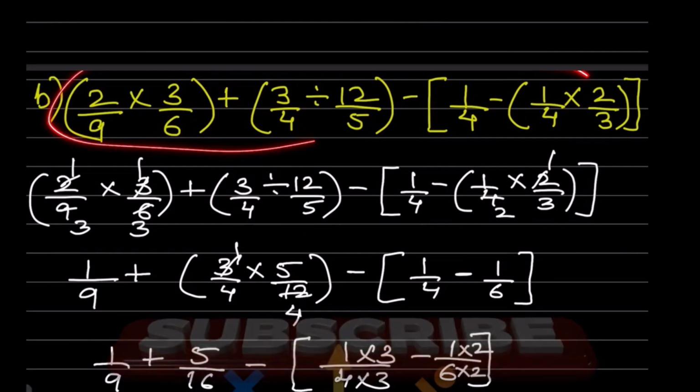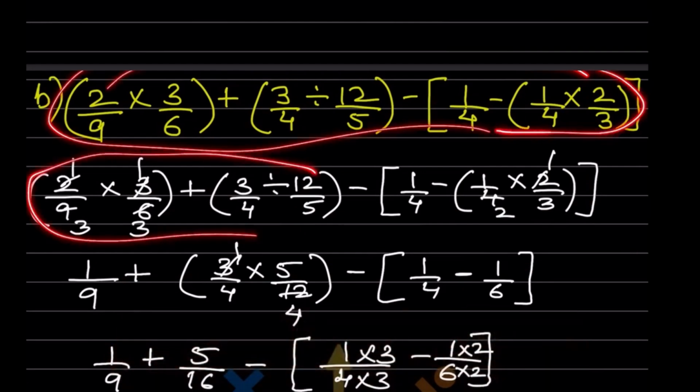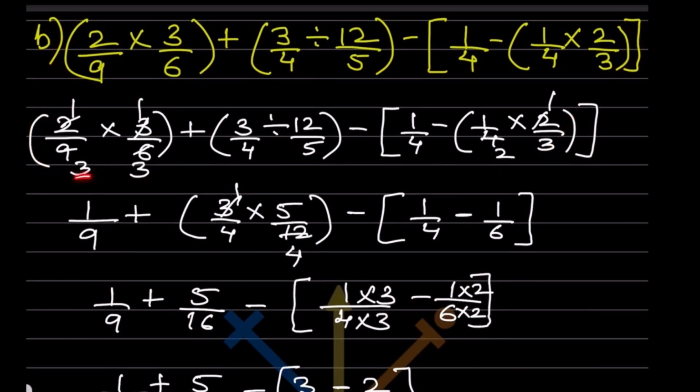So now again this is written over here. Now what you can do, you can take this one, this and this one separately. So now because this is multiplication, we can make it 2 3s are, 3 1s are, 3 3s are. So this will be 1 by 9 plus. Now this is not done. Now look at this problem.